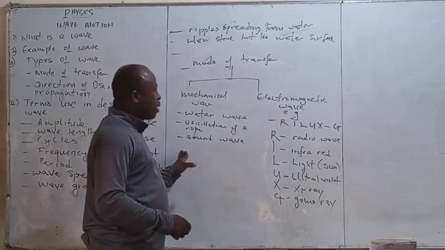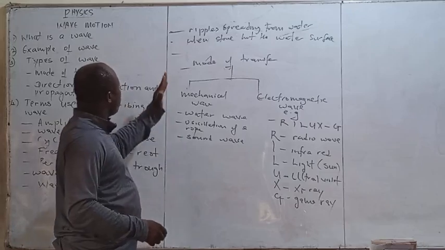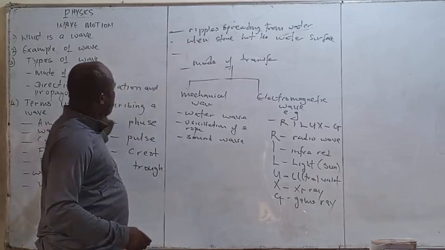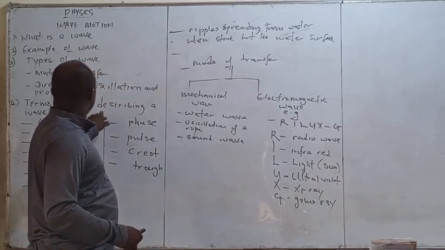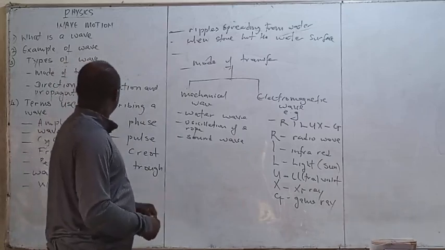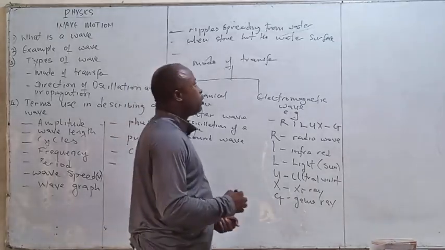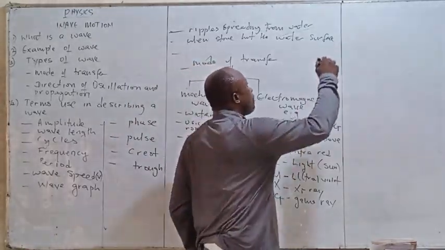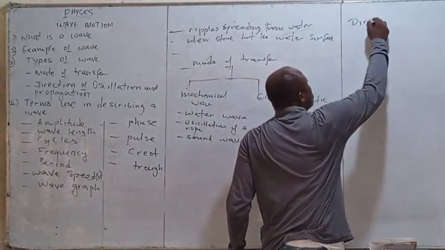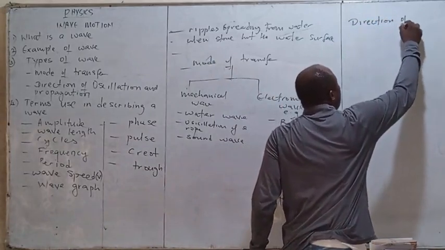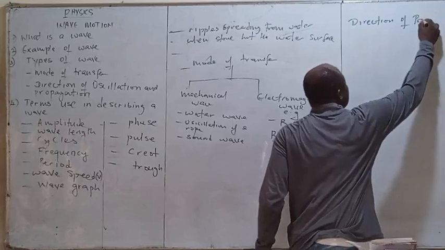Now we go further into another classification. Here we look at direction of oscillation and propagation.